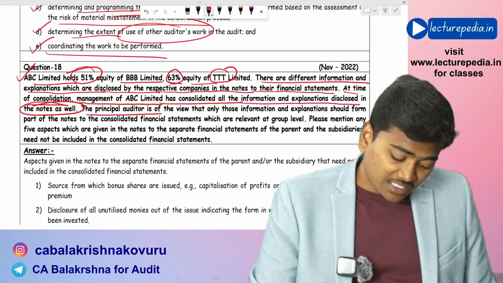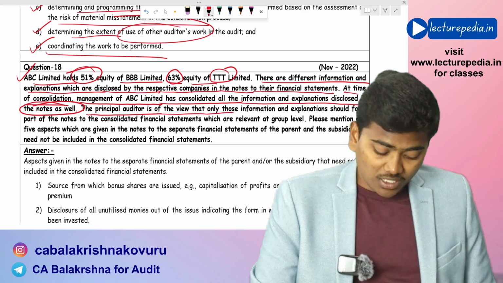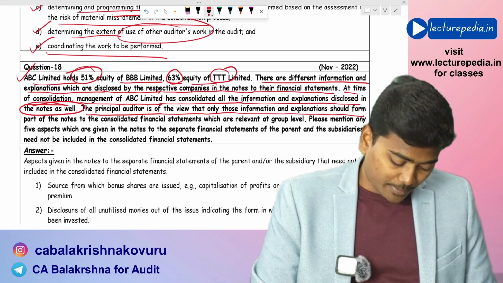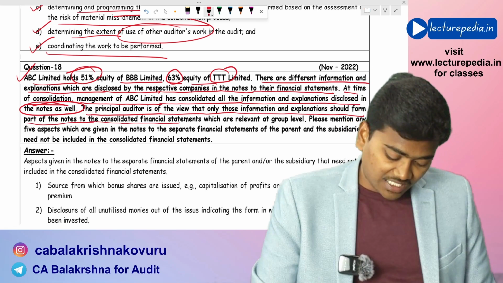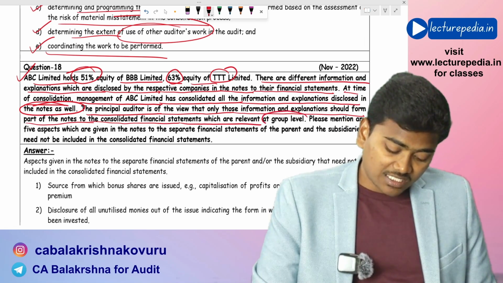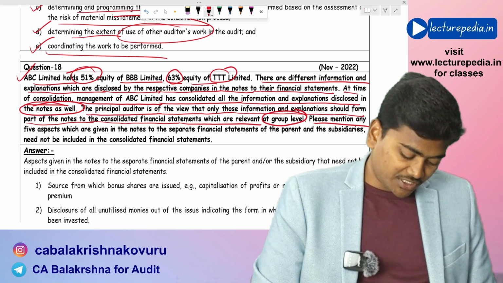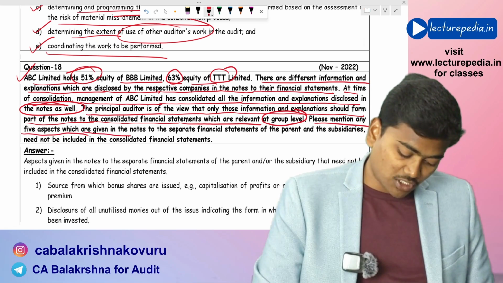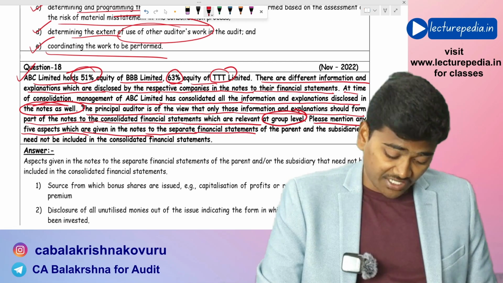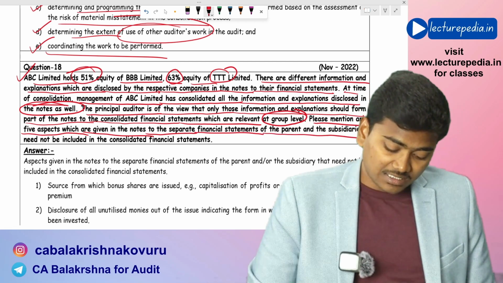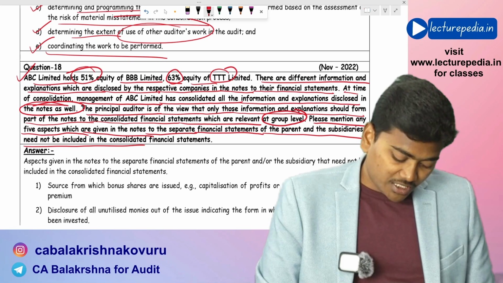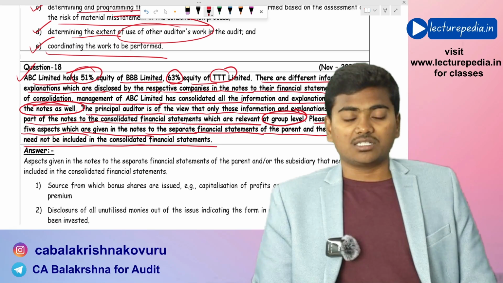The principal auditor is of the view that only those information and explanations should form part of the notes to consolidated financial statements which are relevant at the group level. Please mention any five aspects which are given in the notes to separate financial statements of the parent and subsidiaries that need not be included in the consolidated financial statements.